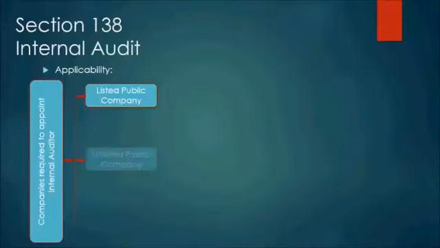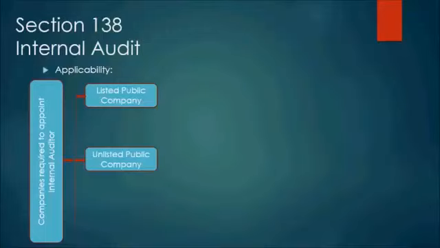To move on, we'll see what the section says about the unlisted companies. If we talk about the unlisted companies, to be specific, we'll divide them into two categories: unlisted public companies and private companies.